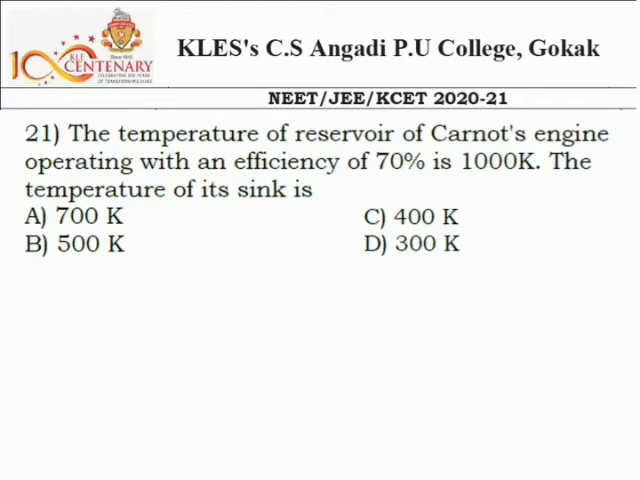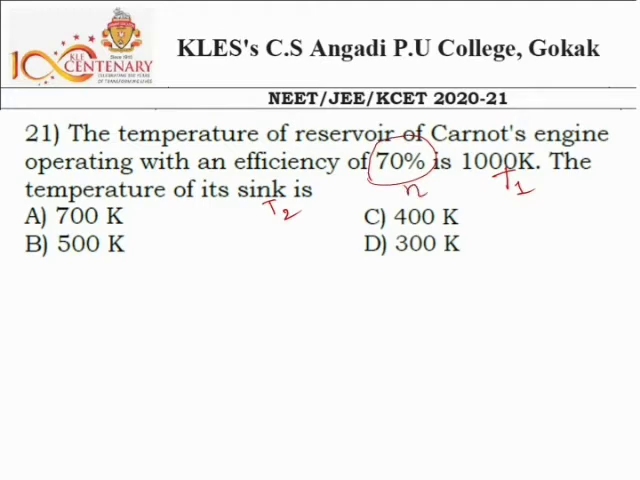Next, question number 21. The temperature of reservoir of Carnot engine operating with an efficiency of 70% is 1000 Kelvin. The temperature of its sink is. Okay, so what are they given? They are given the temperature of the reservoir, means source temperature, we indicate by T1. And what are they asking? They are asking the temperature of sink, we call it T2. And they are given the efficiency in percentage.